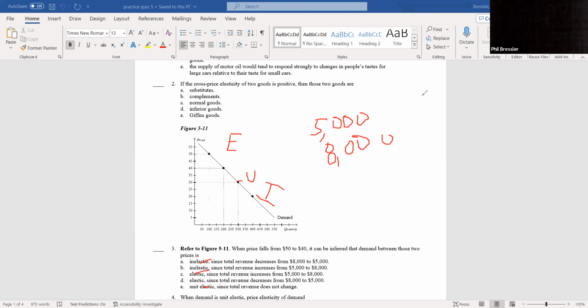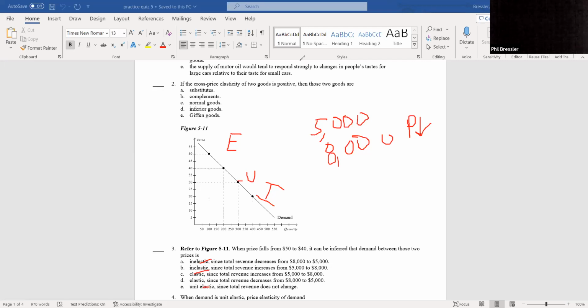All right, so what happened here at 5,000, price went down, total revenue up. Whenever it's inverse like that, I know it's an elastic good. I also knew it was elastic because it was above the midpoint, okay? And then it's the 5,000 to 8,000. So C as in Caroline.